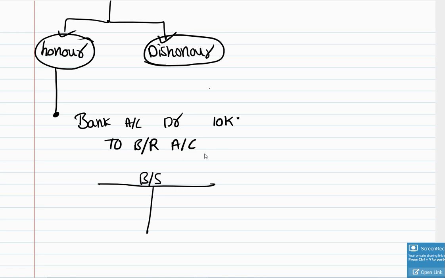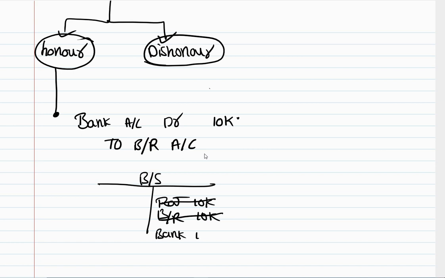So in the balance sheet, first we have drawn Raj as our debtor. Then we have cancelled it. Then we have replaced it with bills receivable 10,000. Then we have replaced that with bank 10,000. Right? Even if you write all the general entries at once, the ultimate entry will be bank account debit to sales